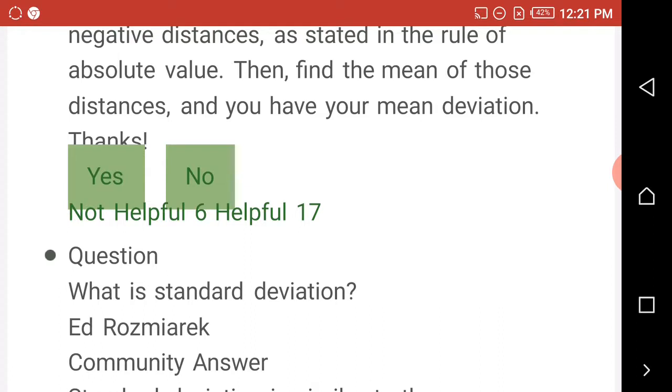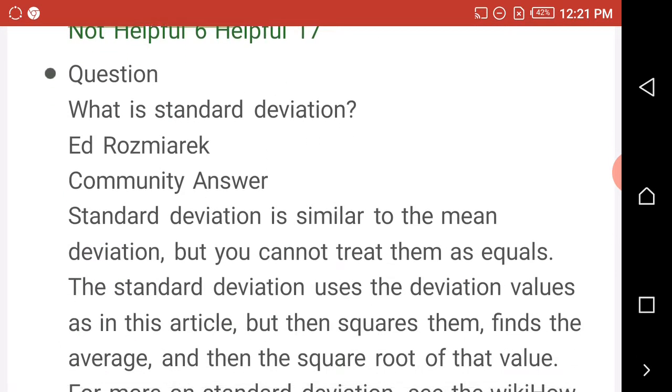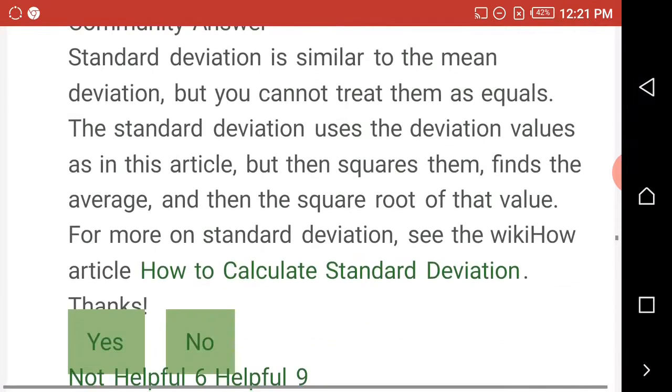Thank you. Next question: what is standard deviation? The answer is that standard deviation is similar to mean deviation, but you cannot treat them as equal.